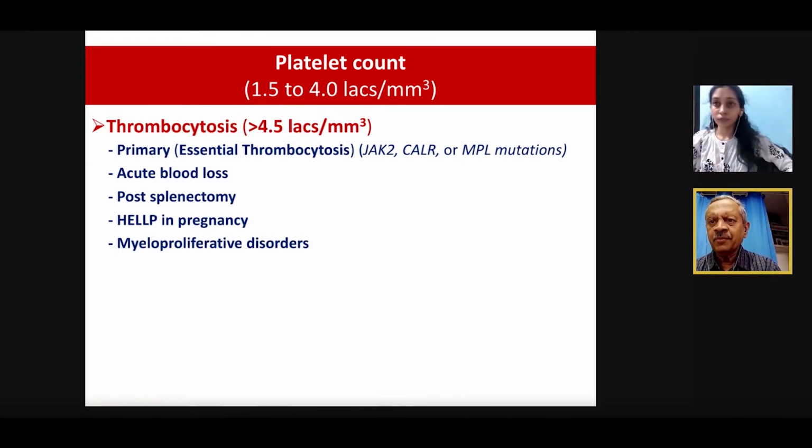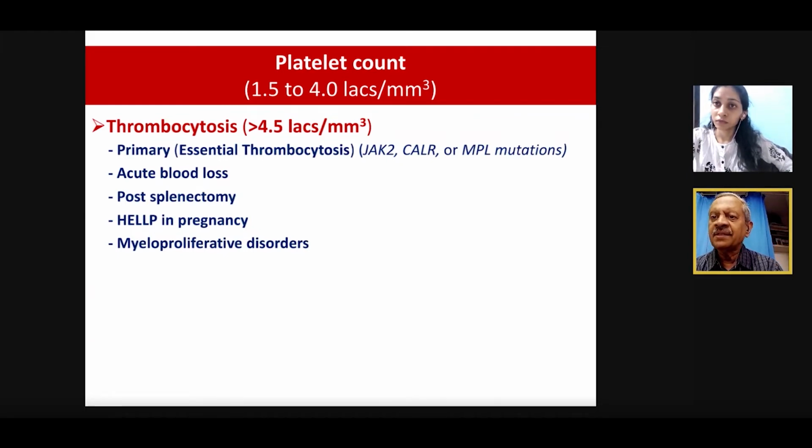That means we have to demonstrate that these platelets are destroyed peripherally. How can we say that? The diagnosis of ITP comes only by doing a bone marrow aspiration and showing that the bone marrow is functioning normally, producing enough megakaryocytes. It is the peripheral destruction. But generally, we don't go for it. That is how the diagnosis can come, only from the bone marrow aspiration showing increased megakaryocytes.